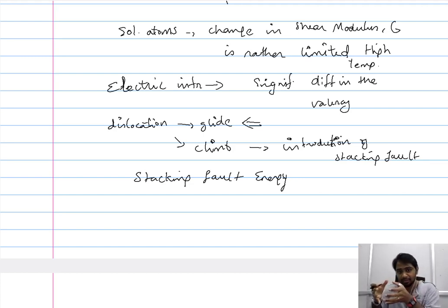So you have a dislocation or a stacking fault that is present in a certain set of planes, and when this dislocation climbs from this set of planes to another set of planes, this movement of the dislocation can be viewed as the introduction of stacking fault in a new set of planes. Now, this introduction of the stacking fault is entirely dependent on the stacking fault energy, the amount of energy associated with the formation of the stacking fault. Now, in the presence of the solute atoms, this stacking fault energy significantly increases,